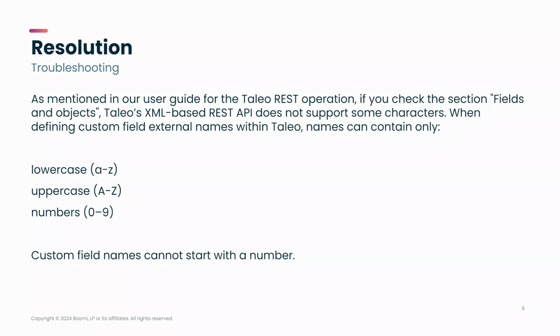For the resolution, as mentioned in our user guide for the Taleo Rest operation, if you check the section of the user guide called Fields and Objects, Taleo's XML-based REST API does not support some characters. When defining custom field external names within Taleo, names can contain only lowercase characters, uppercase characters, and numbers. Custom field names cannot start with a number.